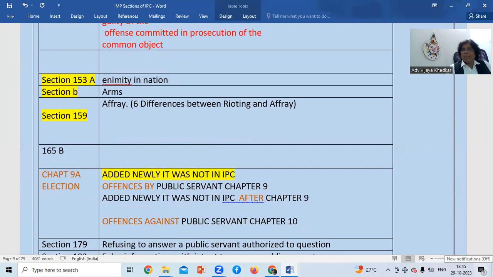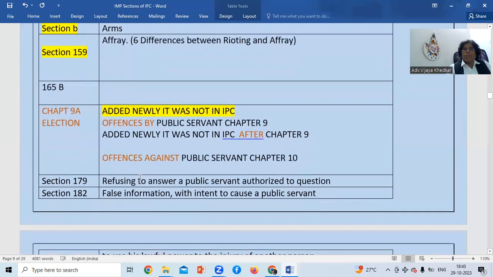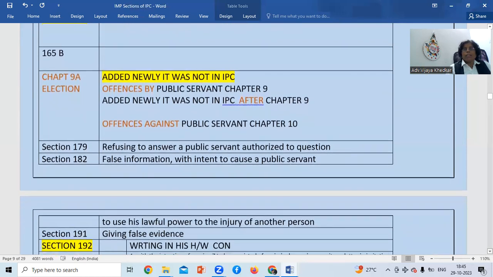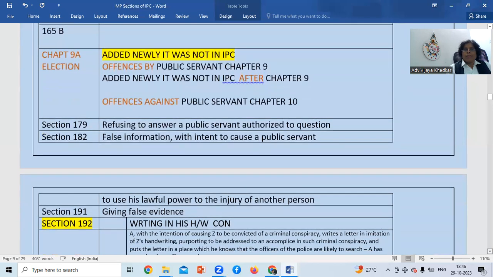It lies after chapter 9 and before chapter 10. Chapter 10 defines offenses against public servants, and offenses by public servants are in chapter 9. Please remember this. Main things are there. Chapters 9, 9A, 10 we have just seen.